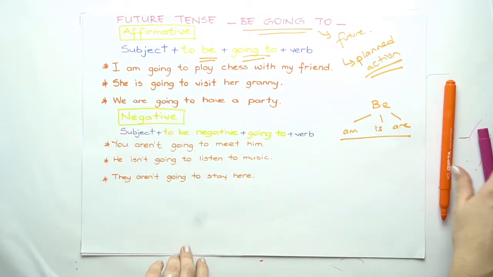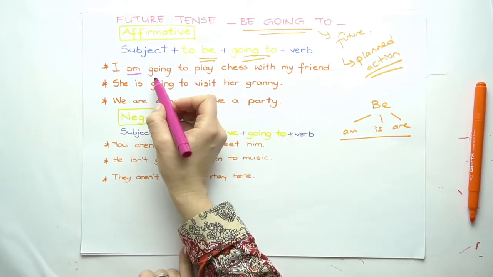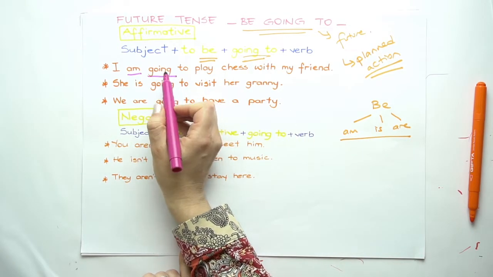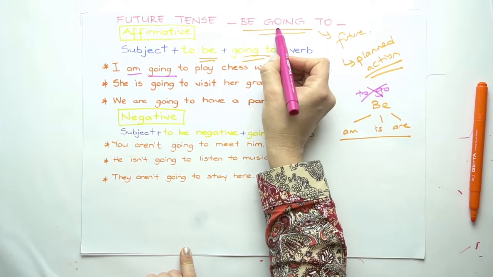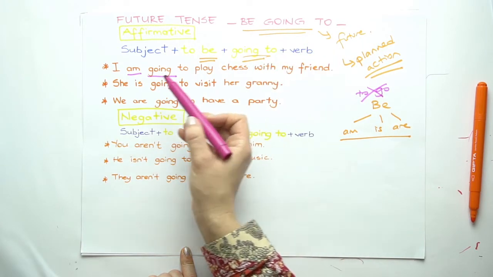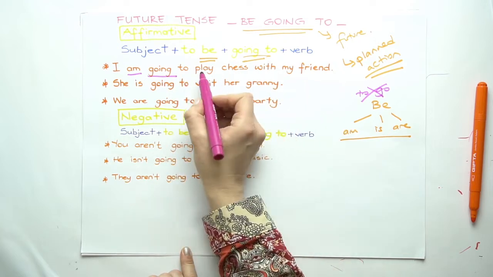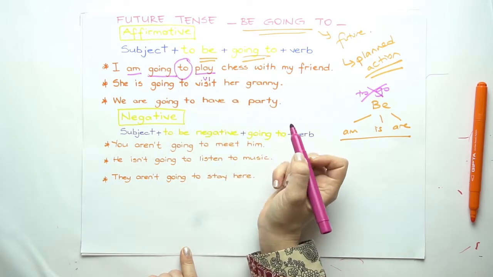I am is used for be form. Going to is the rule. It's not the verb to go. It's the rule that we use for future tense. So I will not get confused here. I'm going to play chess with my friend. I'm also using to and verb in its first form.